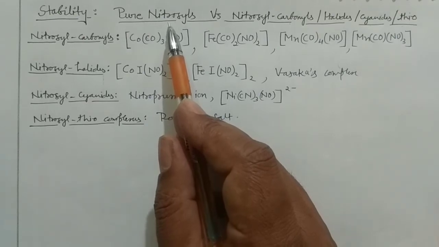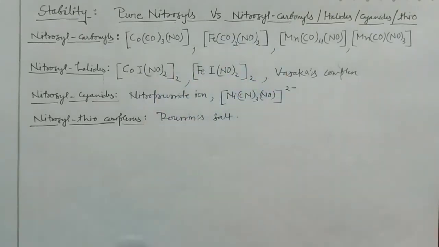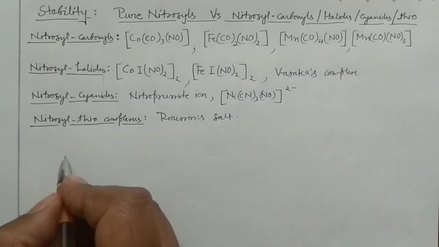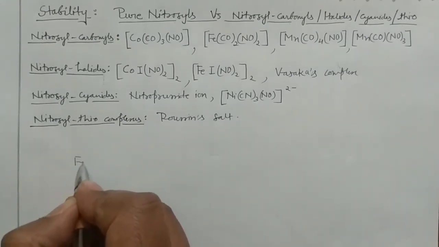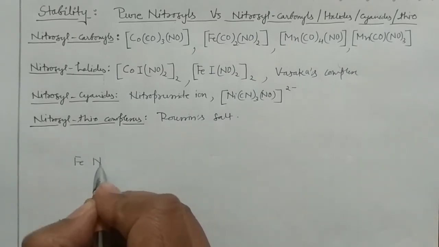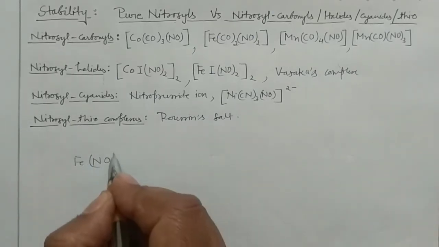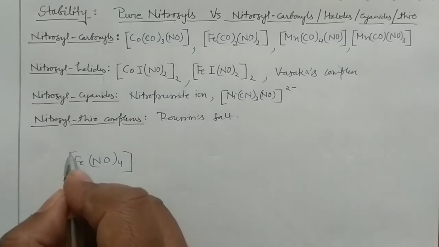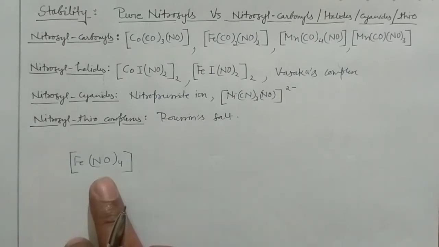So how we can explain this thing? For example, say I am having Fe and these 4 NO are attached here. Okay, so you know the stability of carbonyl compounds: double bond character is produced between the metal and the carbon.